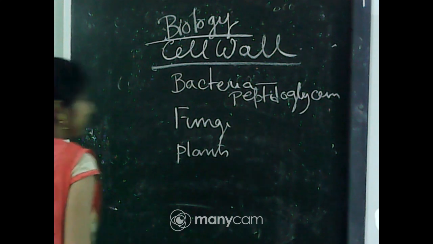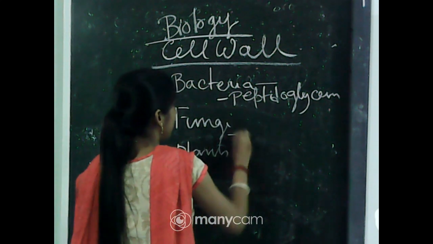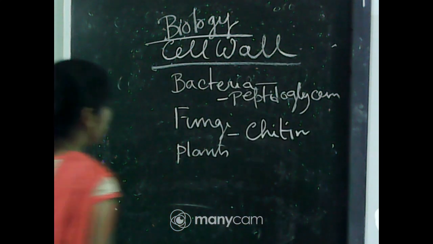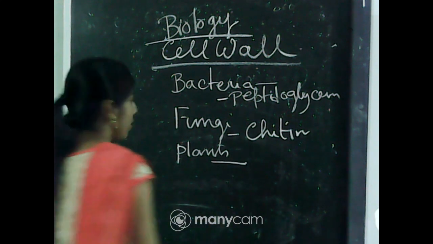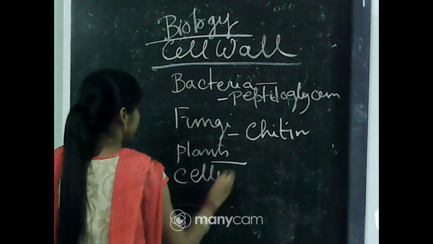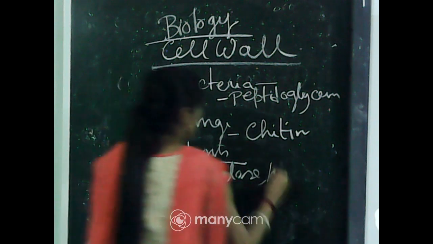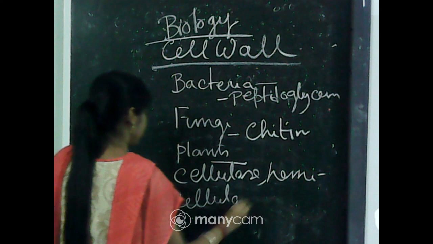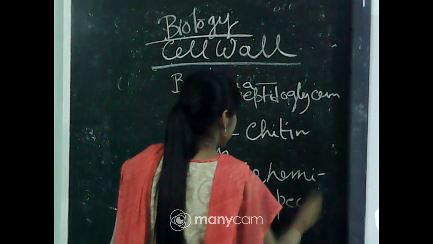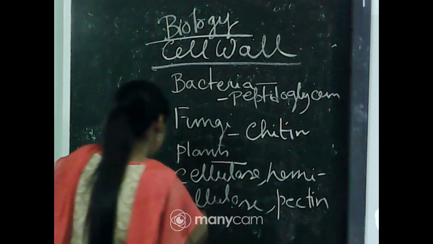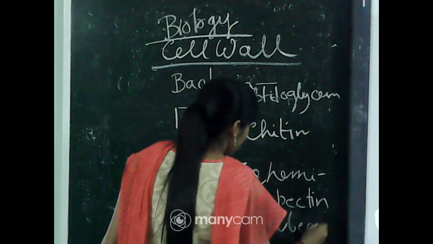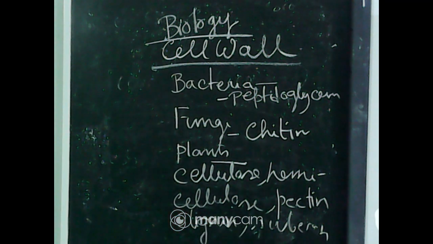In fungi, it is made up of chitin, and in plants, it is made up of cellulose, hemicellulose, pectin, lignin, suberin.